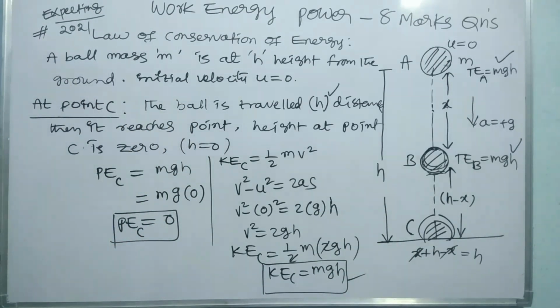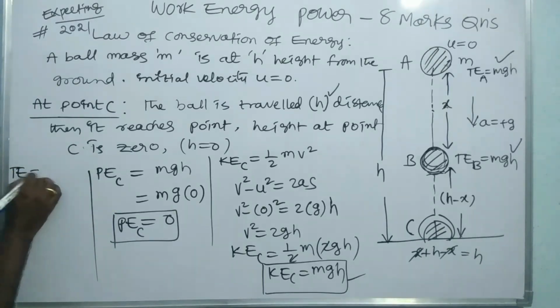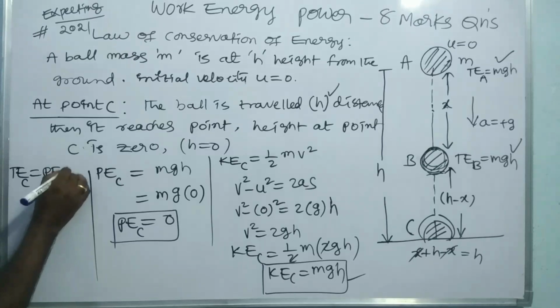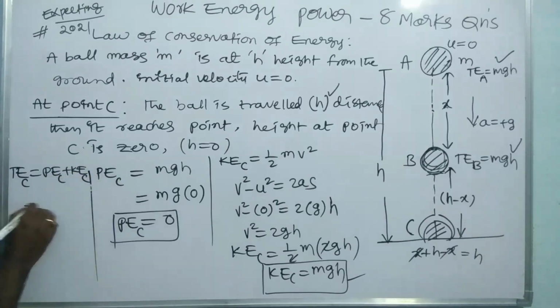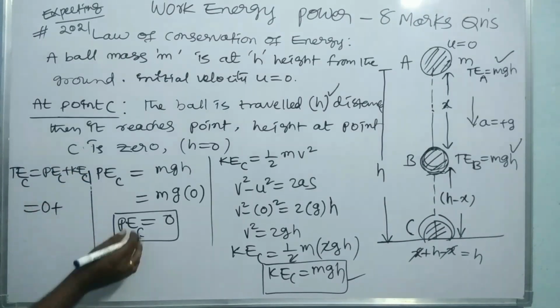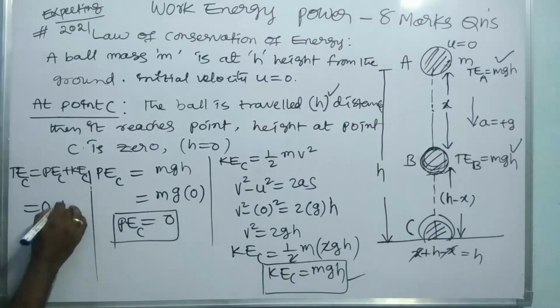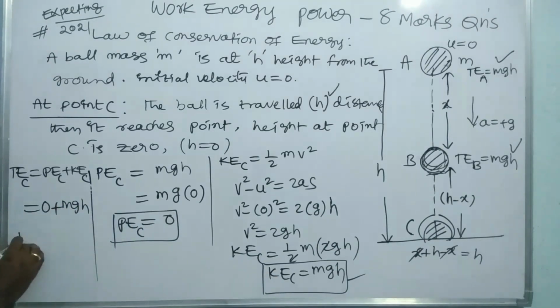Now we have to find the total energy. Te at C is equal to Pe at C plus Ke at C. So Pe at C is equal to 0 and Ke at C is equal to mgh. Let us write Te at C is equal to mgh.